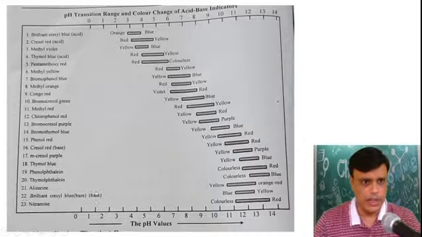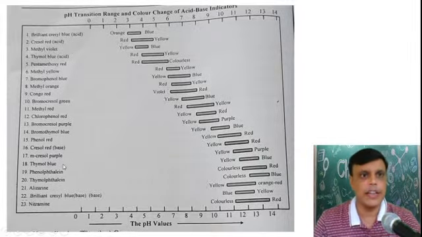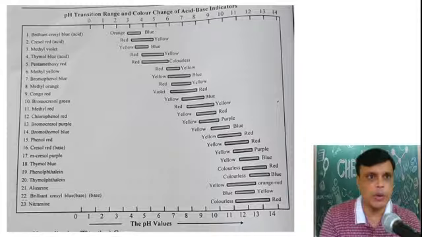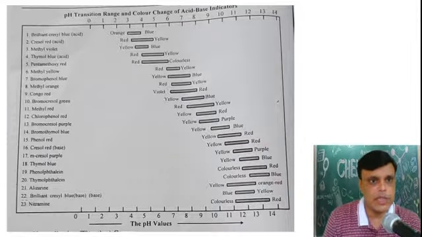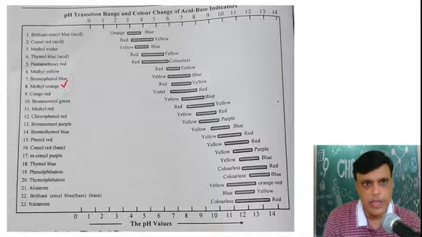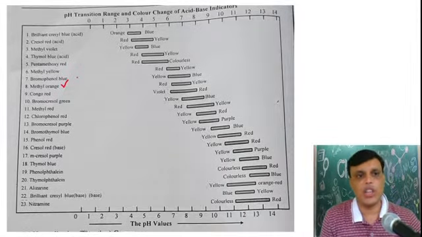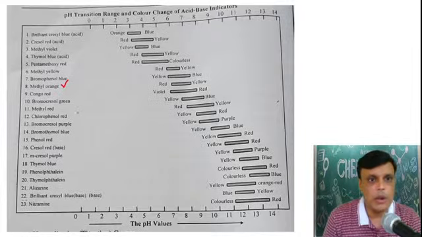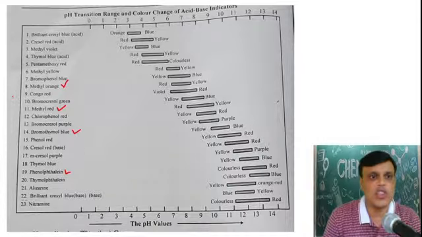There are different indicators given, but you have to remember only four indicators. For example, you have to remember methyl orange and the pH range of this indicator. Then you have to remember methyl red, then bromothymol blue and phenolphthalein. These four indicators you have to keep in mind, because we are going to see these four indicators in this chapter. Which ones? Methyl orange, methyl red, bromothymol blue and phenolphthalein.